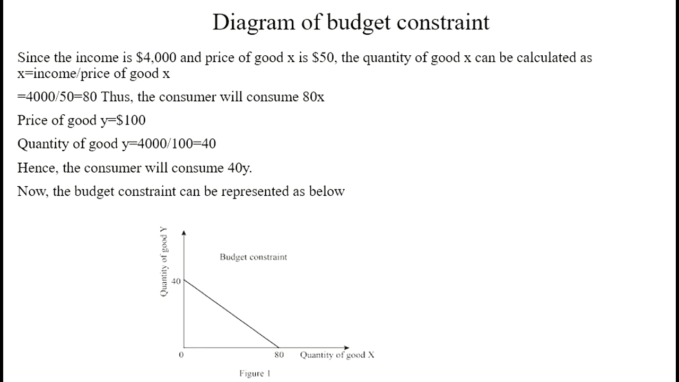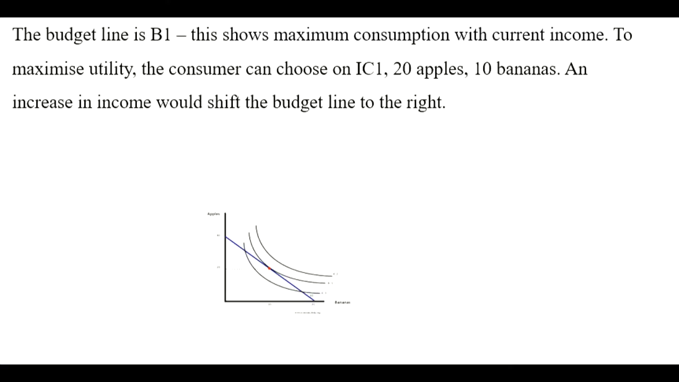Now the budget constraint can be represented as follows. The diagram below shows that the budget line is P1. This shows maximum consumption with current income. To maximize utility, the consumer can choose on IC1, 20 apples, 10 bananas. An increase in income would shift the budget line to the right.